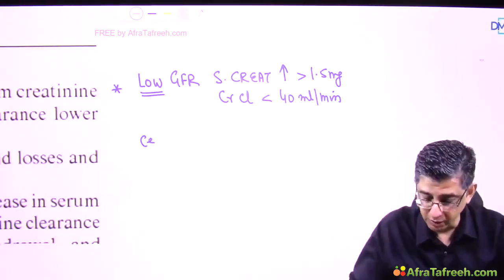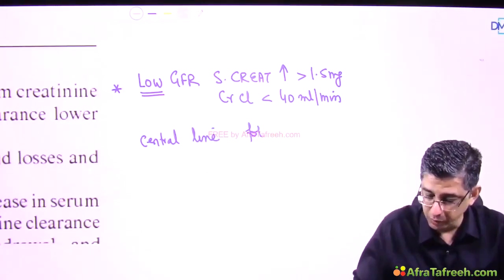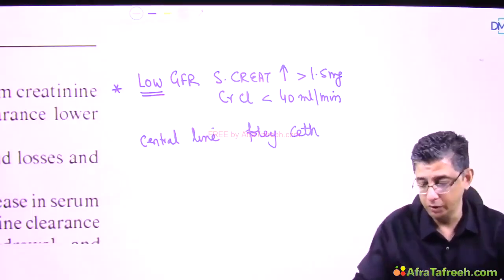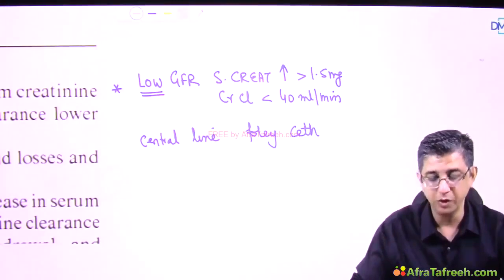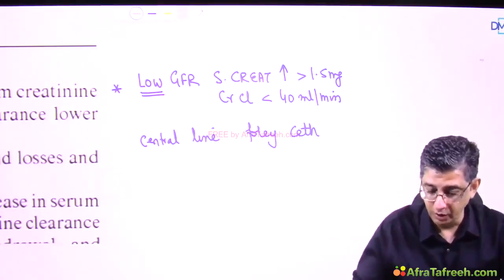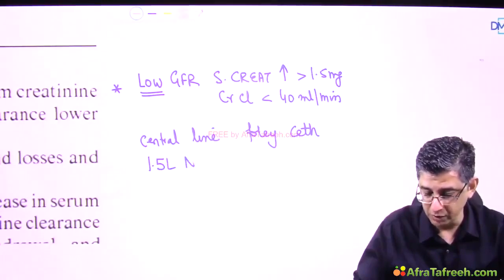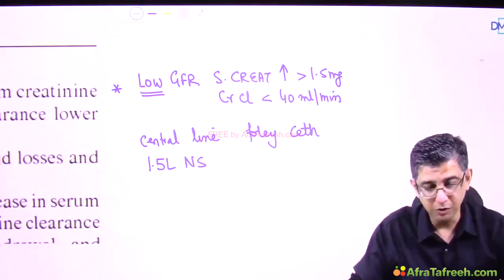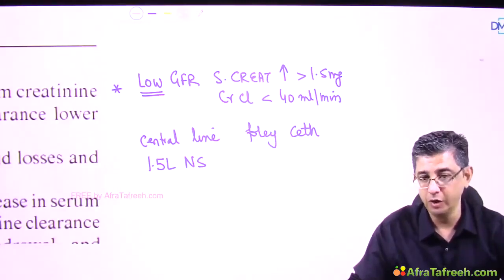In this patient in whom I've demonstrated a low GFR, I will put in a central line. I will also put in a Foley's catheter, because I need to monitor the urine output and see whether the kidney is going to respond to the fluid challenge that I'm going to give or not. I'm going to give the patient 1.5 liters of normal saline through the central line. Under normal circumstances, when you give a fluid challenge, the kidney responds by diuresis.